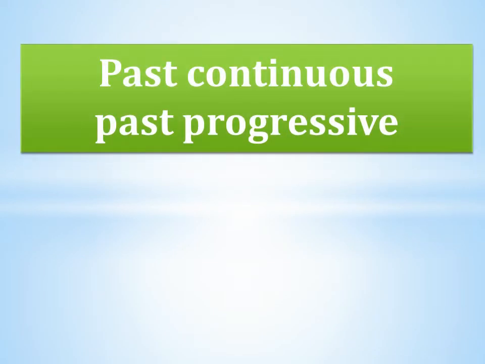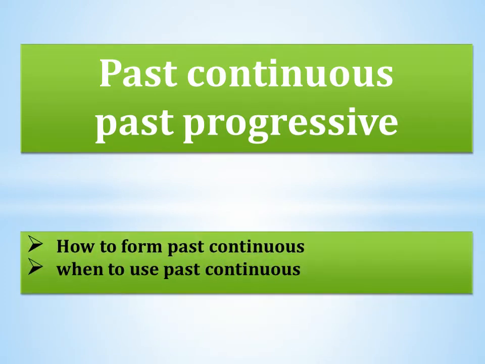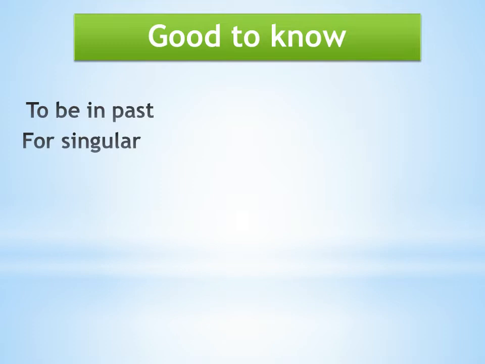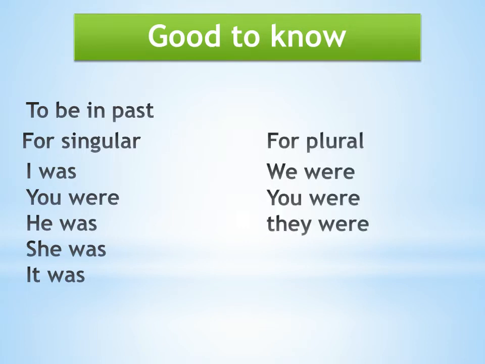Today we'll be talking about past continuous or past progressive. In this lesson we'll be seeing how to form past continuous and when to use past continuous. Before we start our lesson, it is very important to know the form of the verb to be in the past. So for singular we say I was, you were, he was, she was, it was. For plural we say we were, you were, they were.